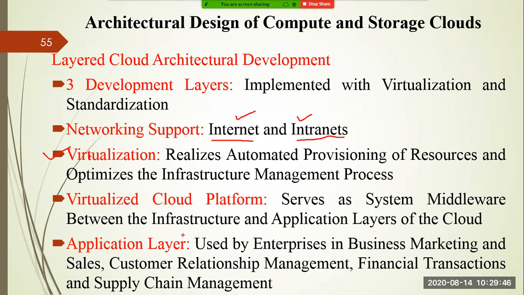Another is that the virtualized cloud platform serves as a system middleware between the infrastructure and application layer of the cloud. As you can see, in the top layer you have public, private and hybrid cloud. That is one layer, which is called your application layer. In the bottom layer you have systems like servers or data centers. So there is a middleware which interfaces between these two layers, right?